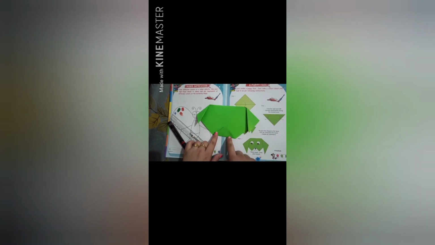Like this. We'll fold like this to make the ear of the puppy. Like this and like this. We'll get the shape of the face. Now, last step. Fourth step is to fold the paper to make the nose and mouth of the puppy. Like this.